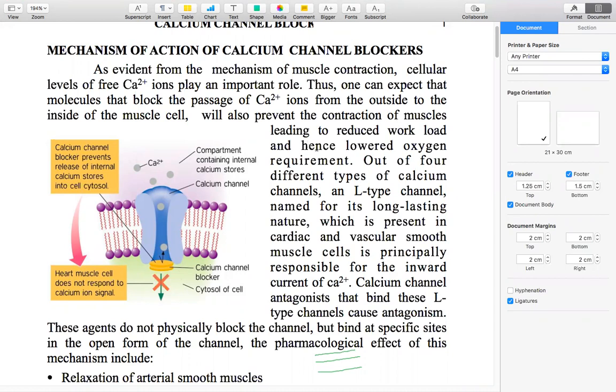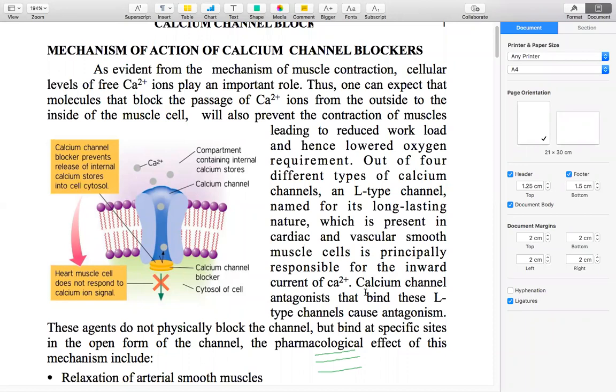So when we prevent the contraction of the muscles, the workload of the heart can be reduced, and thereby oxygen requirement, meaning demand, will be reduced. Out of the 4 channels, the L type channel we are blocking, because it is long lasting in nature, and it is present in the cardiac as well as in the vascular smooth muscles.